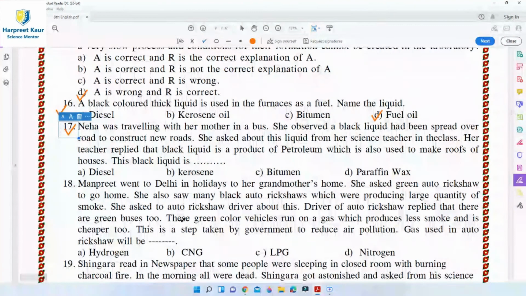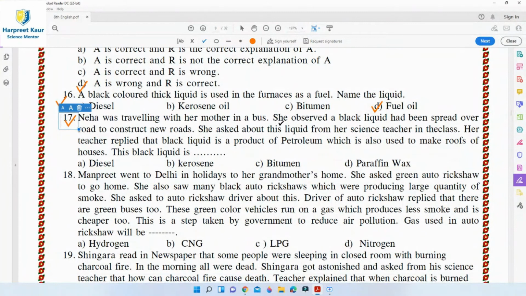Then question 17. Neha was traveling with her mother in a bus. She observed a black liquid had been spread over road to construct new roads. She asked about this liquid from her science teacher in the class. Her teacher replied that black liquid is a product of petroleum, which is also used to make roofs of the houses. So this black colored liquid is bitumen. Option C is the right answer for this. Bitumen is used for road surfacing as well, and it is also used for waterproofing the roofs of the buildings, and it is used in making the black paints.